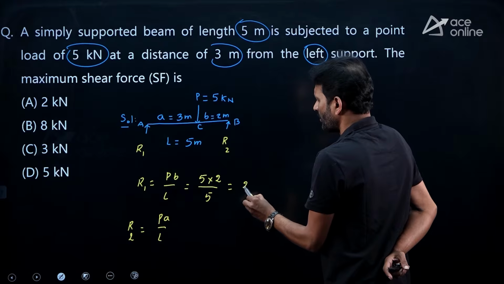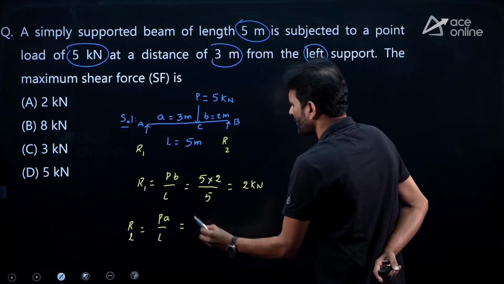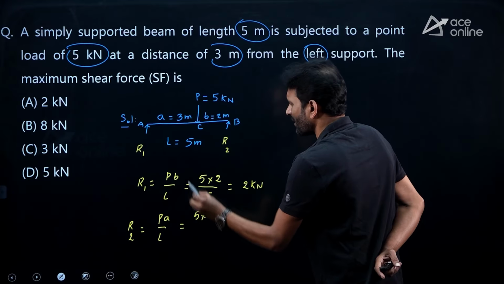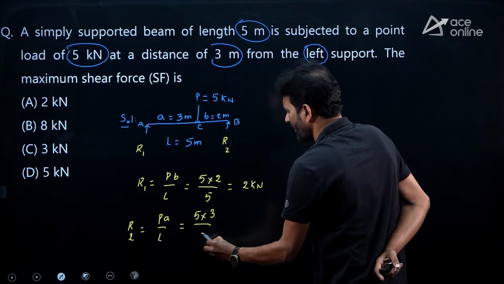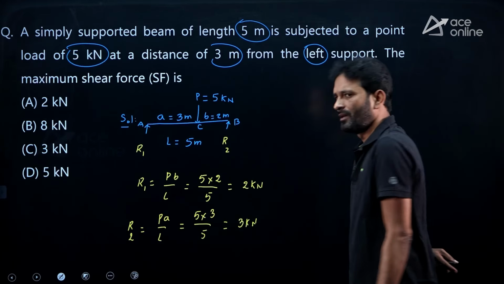This is 2 kilonewtons. R1 is 2 kilonewtons and R2, if I am taking 5, what is the A value? 3 upon 5. Strike off this one, you are having 3 kilonewtons.